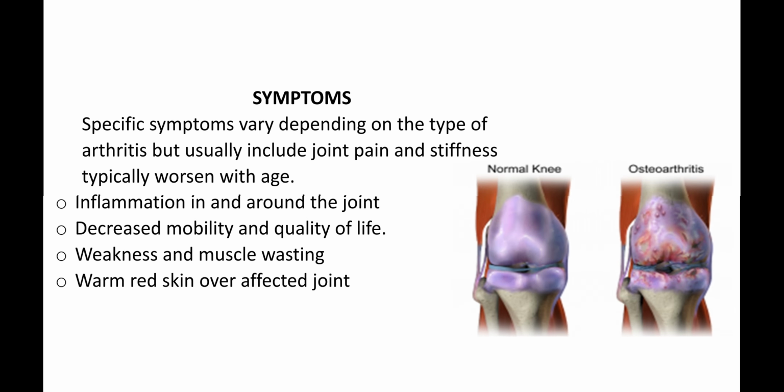Symptoms: specific symptoms vary depending on the type of arthritis, but usually include joint pain and stiffness, typically worsening with age. Inflammation in and around the joint, decreased mobility and quality of life, weakness and muscle wasting, warm red skin over the affected joint.